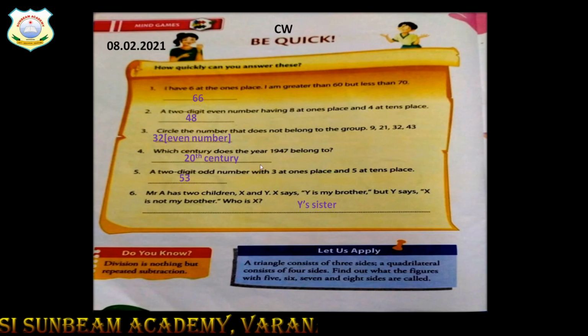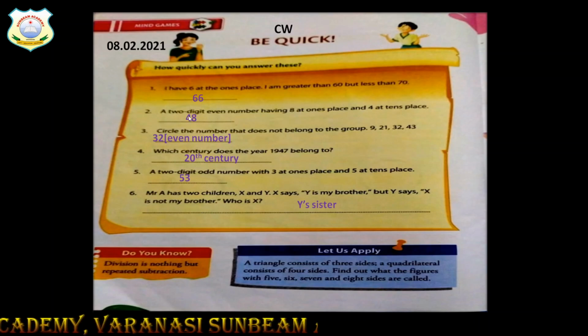Now let's revise these questions once again. Write down the date, write down the classwork. I have 6 at the ones place. I am greater than 60 but less than 70. It is 66 because 6 is at the place of ones, and it is less than 70 but greater than 60. Number 2, a two-digit even number having 8 at ones place. 8 you can see here, it is at ones place, and 4 at tens place.